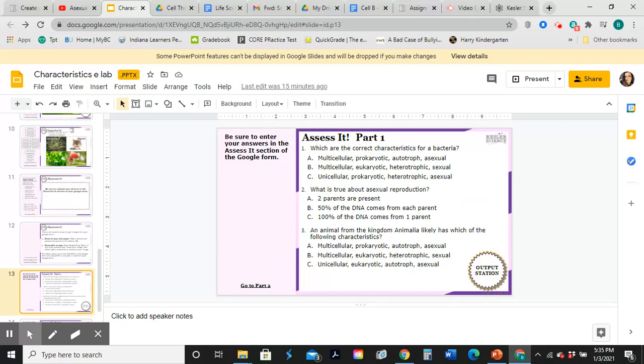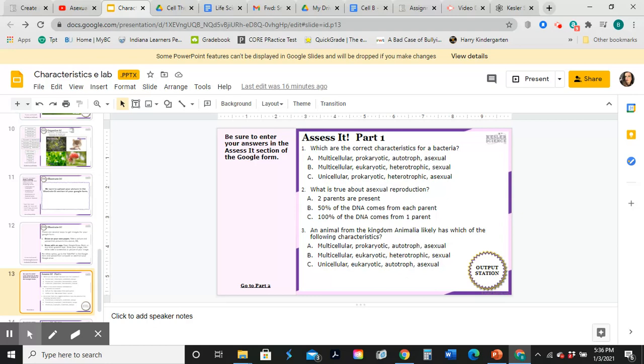So we're going to go into our Assess It Part 1. What are the correct characteristics of bacteria? Is it multicellular, prokaryotic, autotroph, and asexual? Is it multicellular, eukaryotic, heterotrophic, and sexual? Is it unicellular, prokaryotic, heterotrophic, and asexual? Number 2 is what is true about asexual reproduction? It takes 2 parents, 50% of the DNA comes from each parent, or 100% of the DNA comes from one parent.